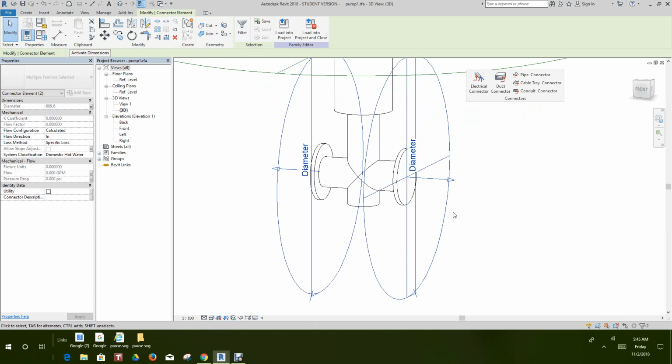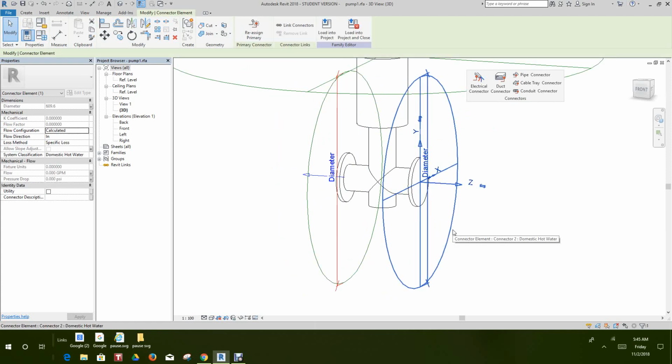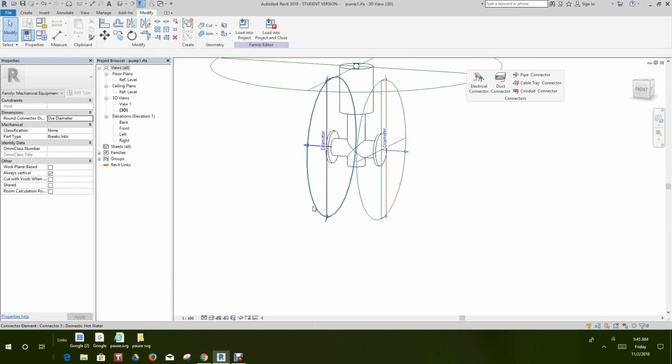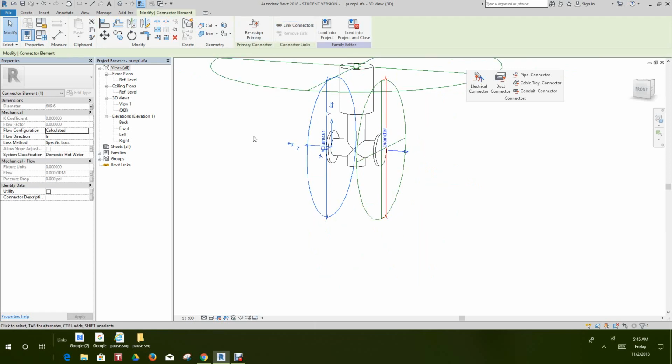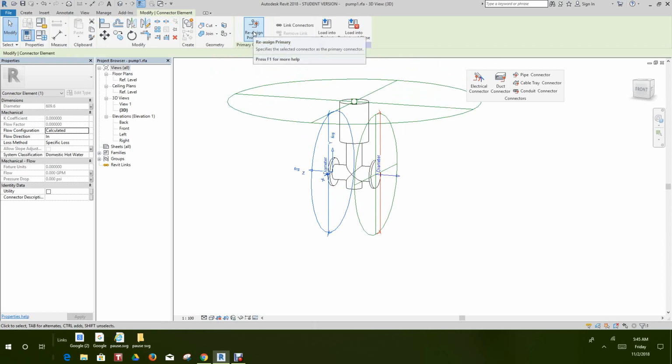Now let's look at these connectors individually. Let's see what happens. Now when I select one of them, I can use this option. I had this linked connectors. I can link these now. So if I select the next one, same thing, I can link the connectors. So now what happens is I can take this guy and I can reassign this connector as the primary connector.